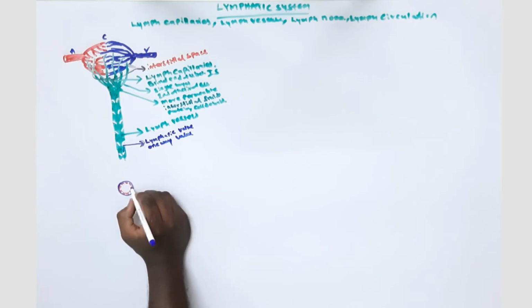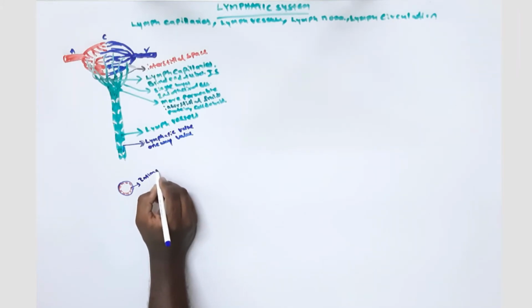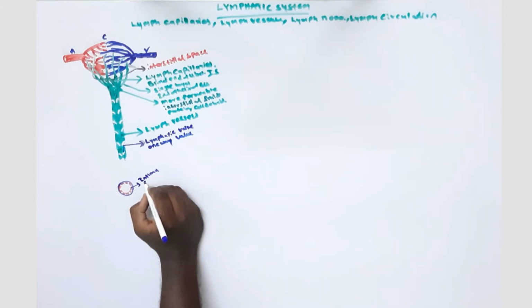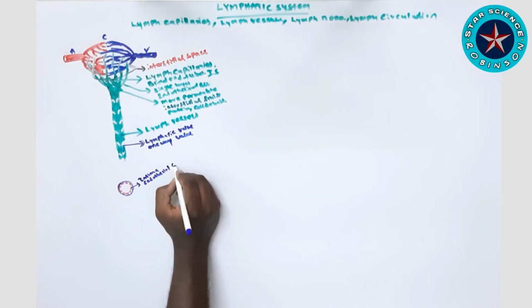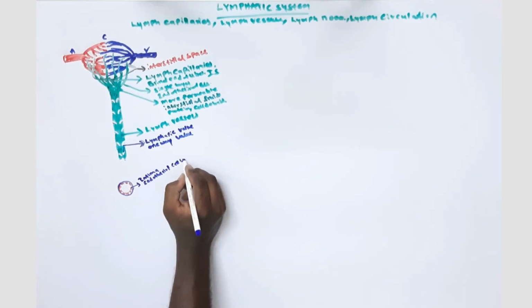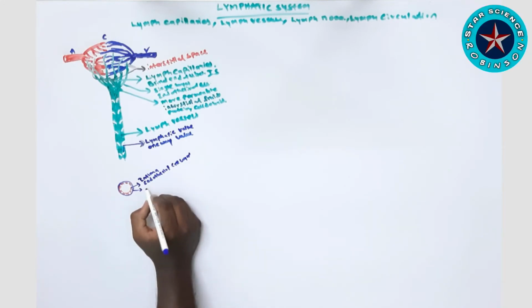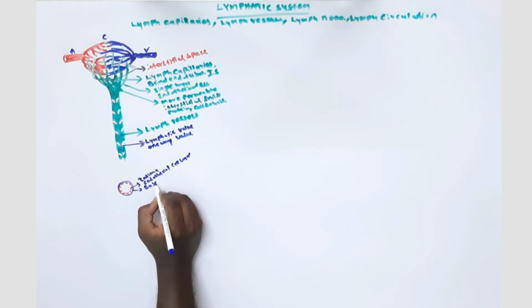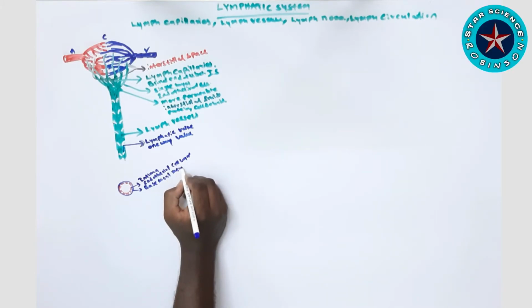It is composed of smooth endothelium, and this layer contains valves in some lymph vessels to prevent fluid backflow. So once again, remember the innermost layer of the lymph vessel is the tunica intima, an endothelial cell layer.